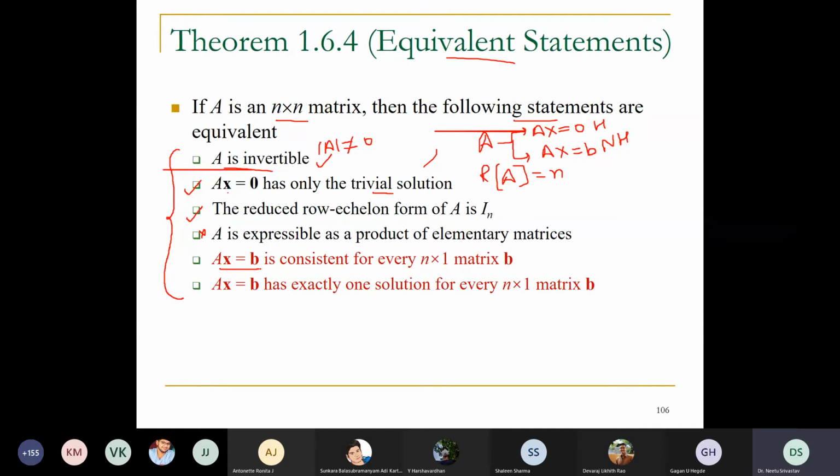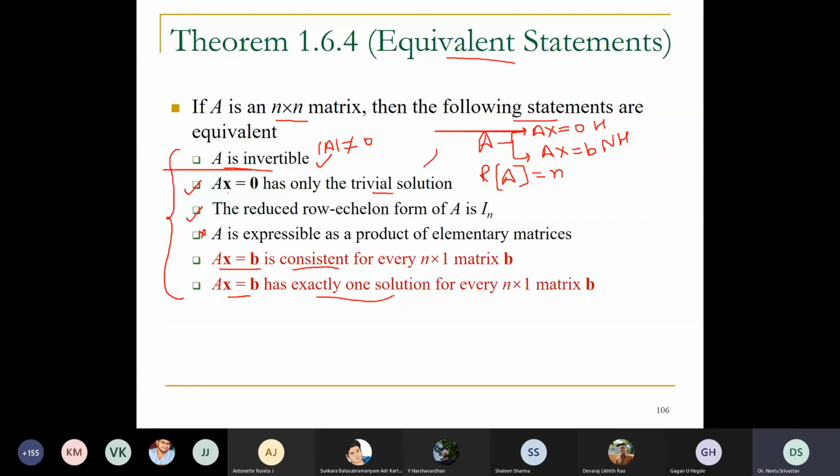If A is invertible, the system will have a solution and it will be consistent. AX equal to B has exactly one solution for every n cross 1 matrix B.